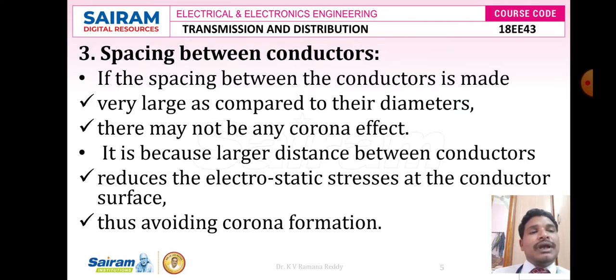If the spacing between the conductors is made very large as compared to their diameters, then there may not be any corona effect. That means the effect of corona is less whenever the spacing between the conductors is greater than the diameter of the conductor. It is because a larger distance between the conductors reduces the electrostatic stresses also. Whenever the electrostatic stresses are less, the effect of corona is also less. If electrostatic stresses are more, then the effect of corona is more.